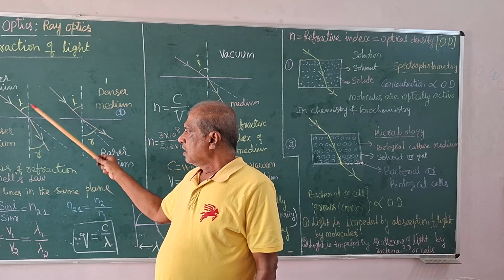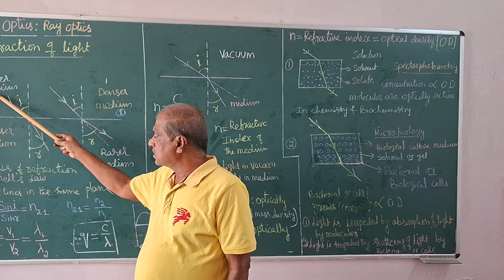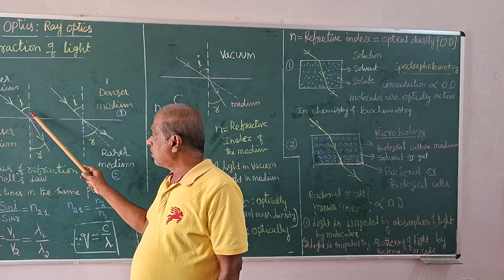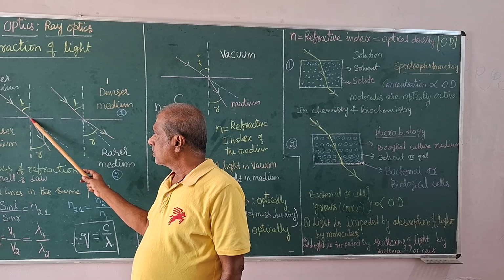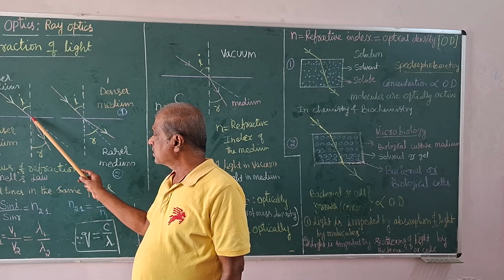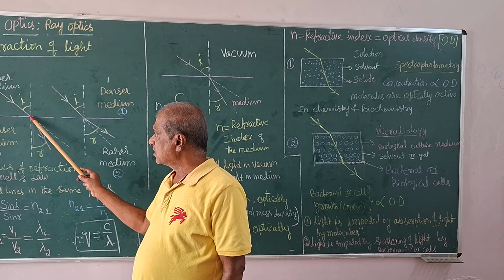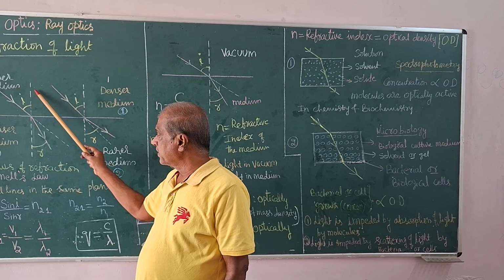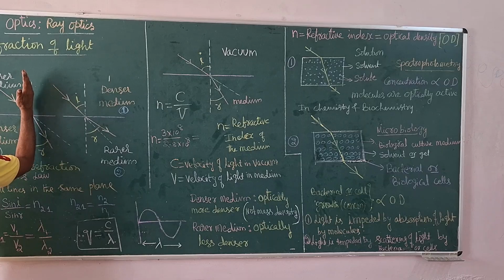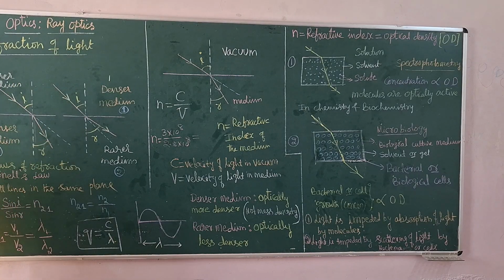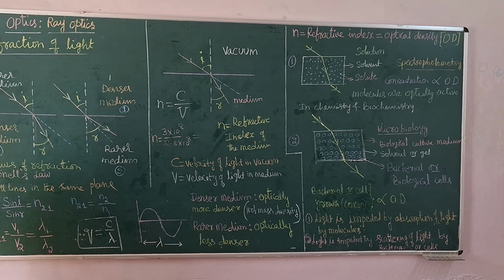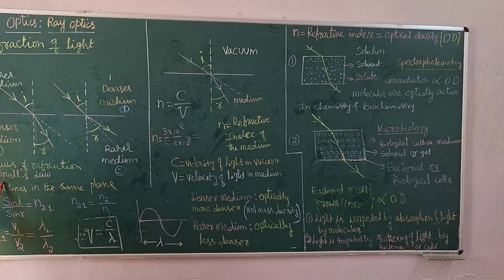The first law is: there are three straight lines, the incident ray, the refracted ray and the normal, and at this point of incidence, at this interface, all of them are in the same plane. In this refraction or this refraction, all the lines should be in the same plane. That is known as the first law of refraction.